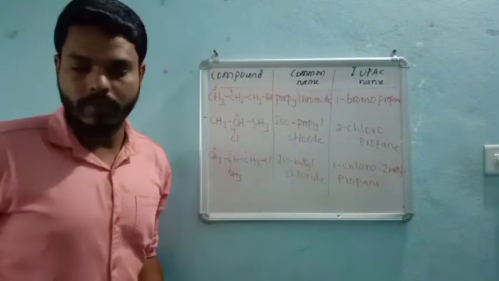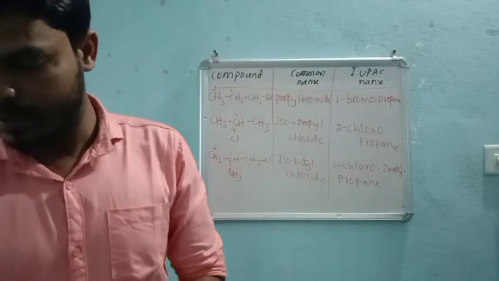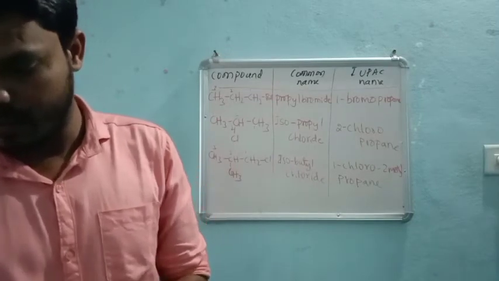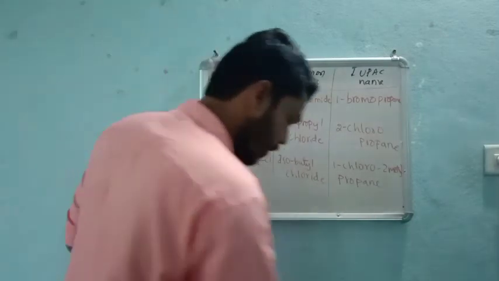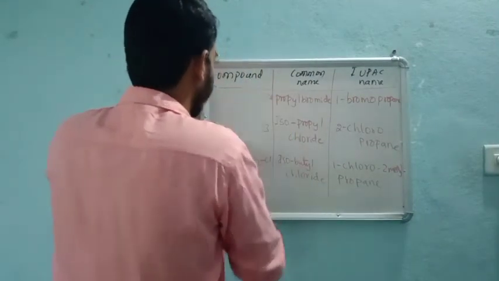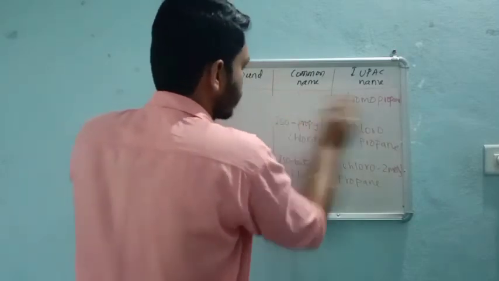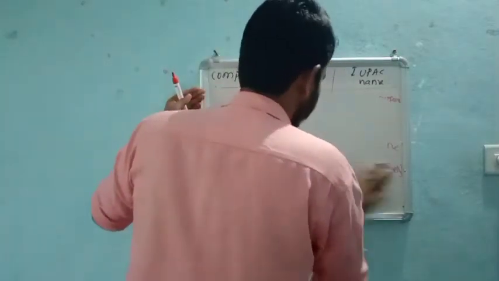So likewise, we can go with such examples. You can go through them. Some more, we will have one or two examples.